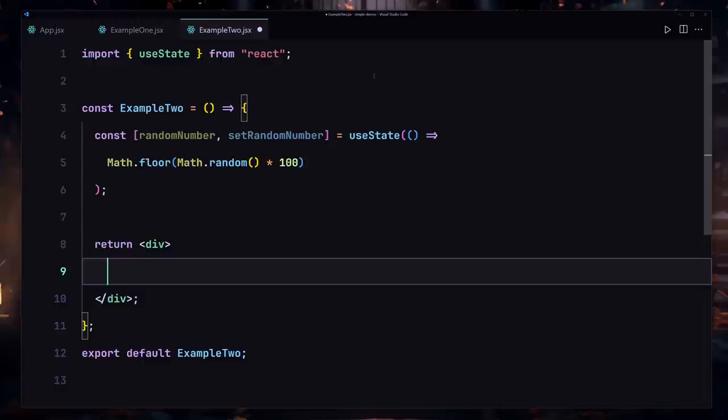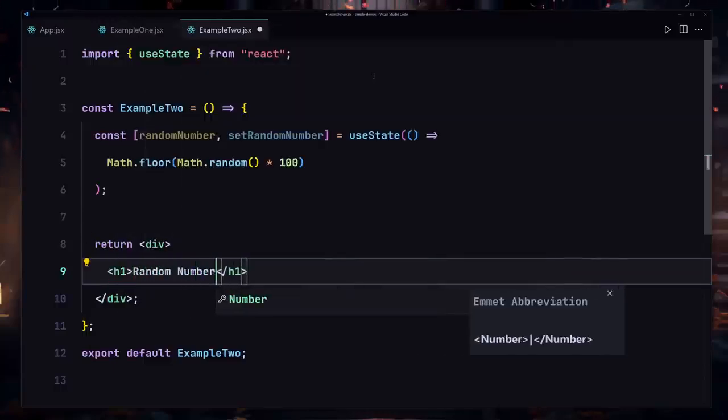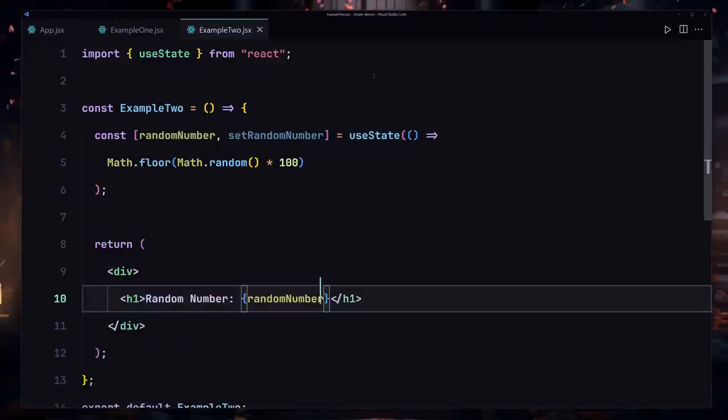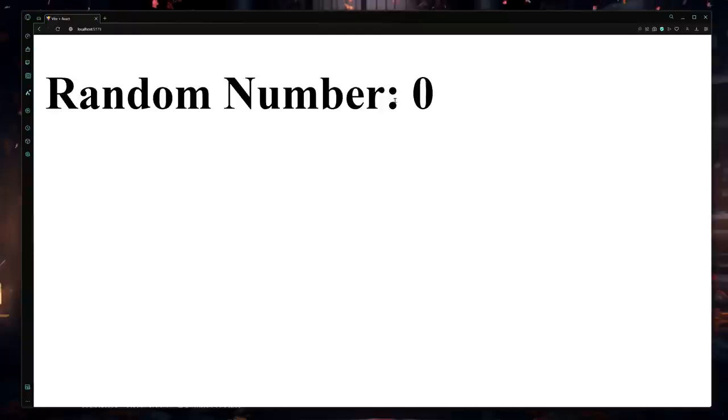So I'll just remove that from here, and I'm going to write my h1, which will say random number, and then I'm going to render my random number. Like so. Now if I save my file, here you can see it's going to give us 0. Let me just refresh this. It's going to give us 72. Refresh there once again. So anytime I refresh this, it's going to give us a random number.